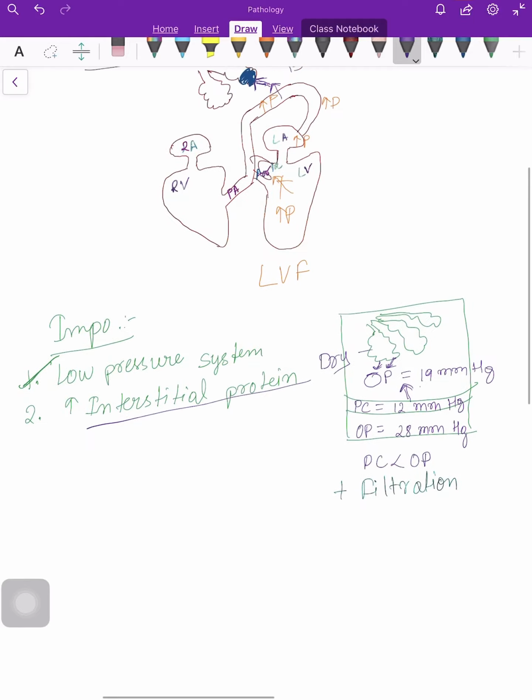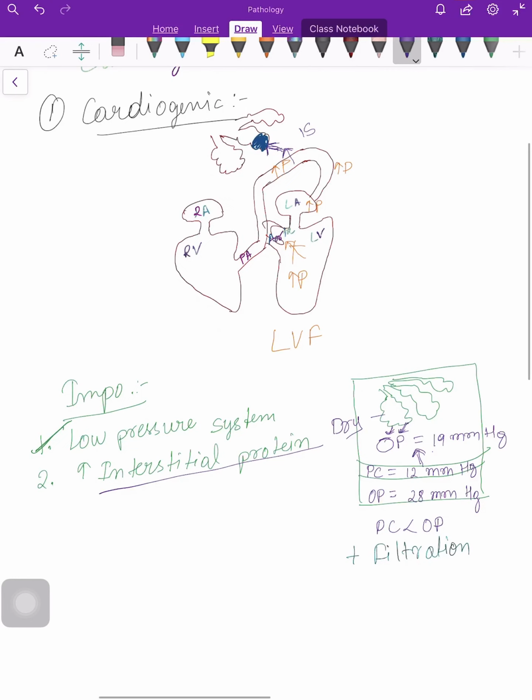So you can also say not only because of left ventricular failure, there can also be right ventricular failure. Of course there can be right ventricular failure, but it is not as common as left ventricular failure. It is very rare as compared to the left one.